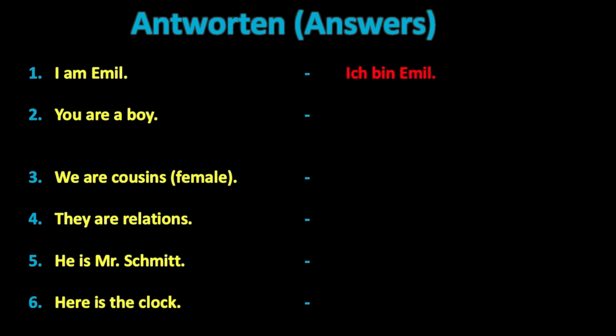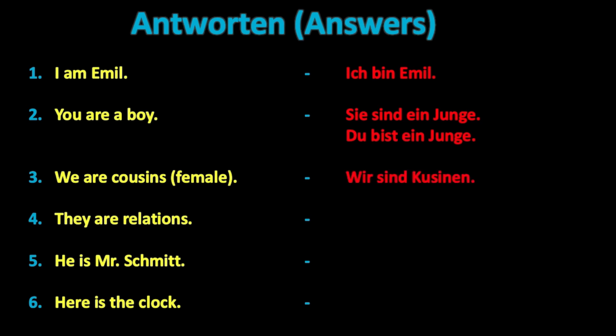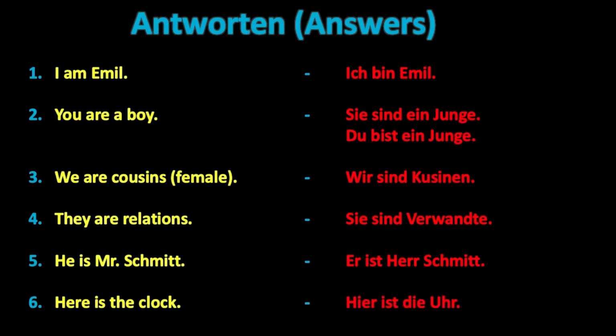I am Emil. Ich bin Emil. You are a boy. Sie sind ein Junge. Or du bist ein Junge. We are cousins. Wir sind Cousinen. They are relations. Sie sind Verwandte. He is Mr. Schmidt. Er ist Herr Schmidt. Here is the clock. Hier ist die Uhr.